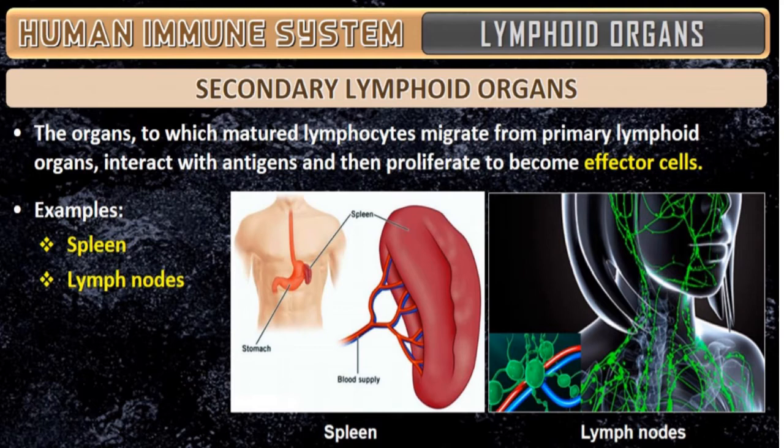They are usually small and poorly developed at birth, and they grow progressively, unlike the primary lymphoid organs, which diminish with age. Examples are lymph nodes and the spleen.